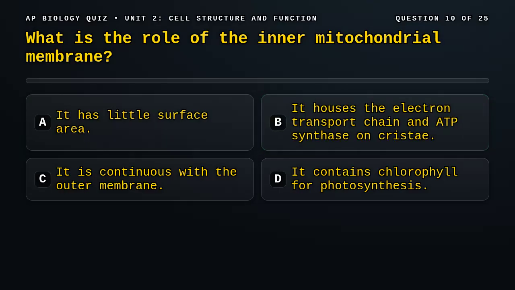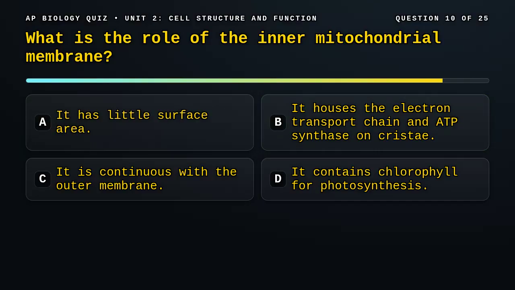Question 10. What is the role of the inner mitochondrial membrane? A. It has little surface area. B. It houses the electron transport chain and ATP synthase on cristae. C. It is continuous with the outer membrane. D. It contains chlorophyll for photosynthesis.